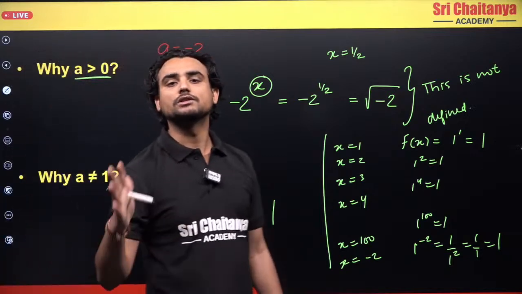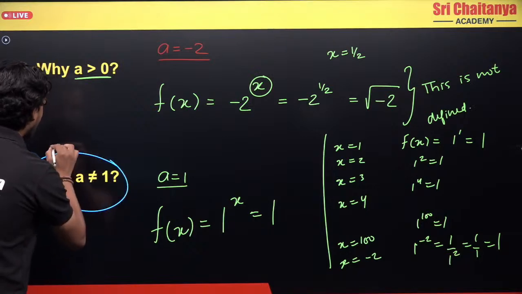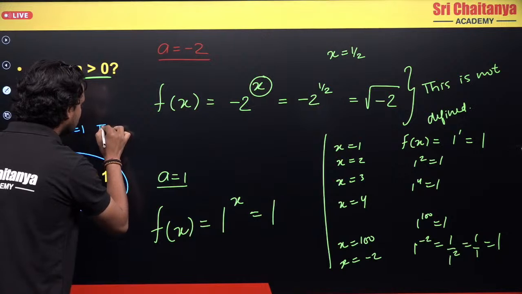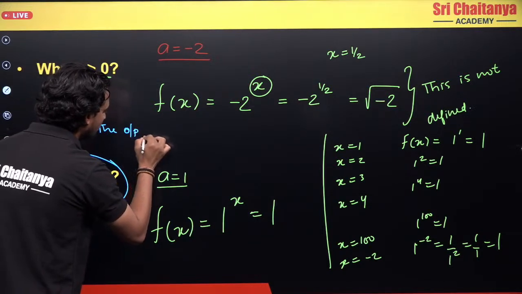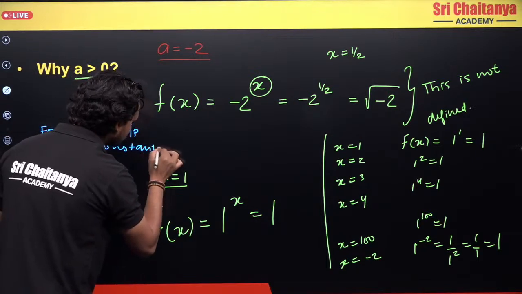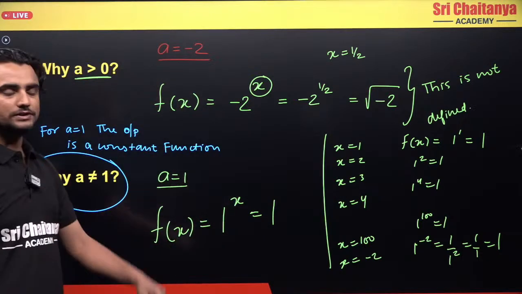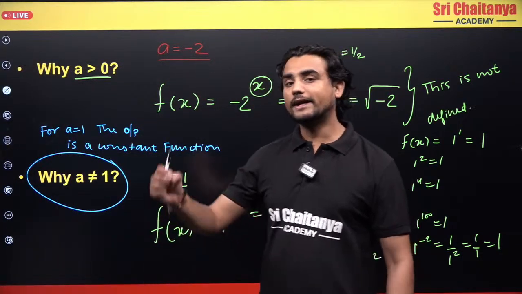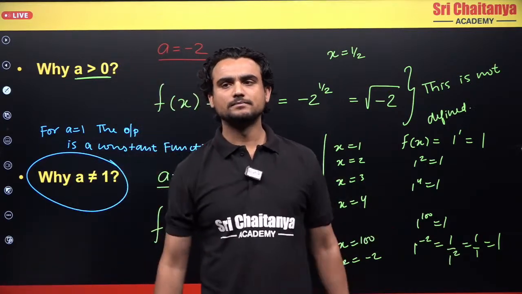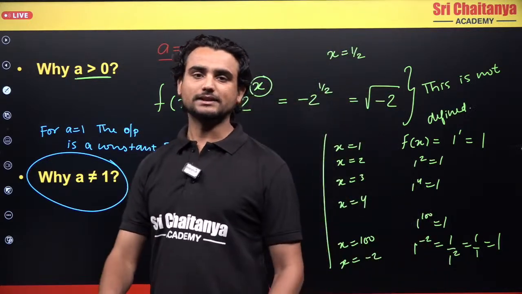It is not exponential. So what can I say here? I can say that if you take a equals to 1, the output is a constant function. So I don't want a constant function, I want an exponential function. Note, exponential functions either increase or decrease, simple as that. They are not constant. So that is why we should not take a equals to 1, and a should be greater than 0. I hope this is understandable.